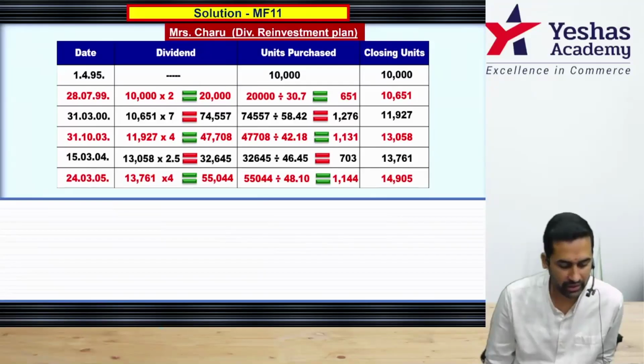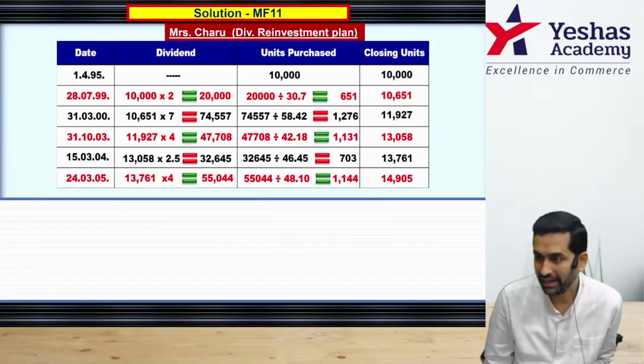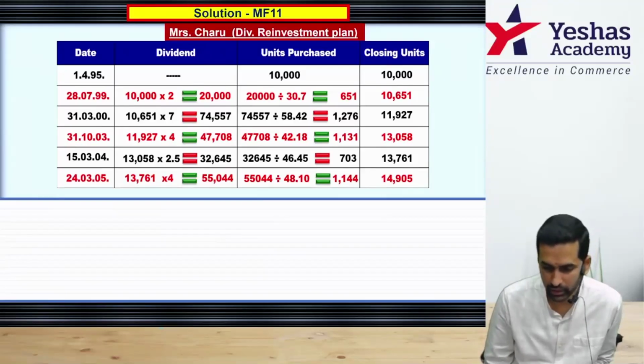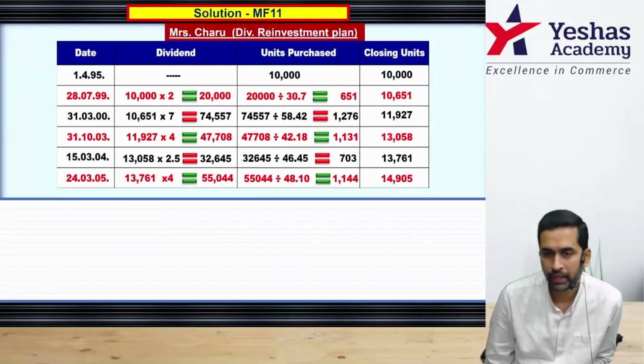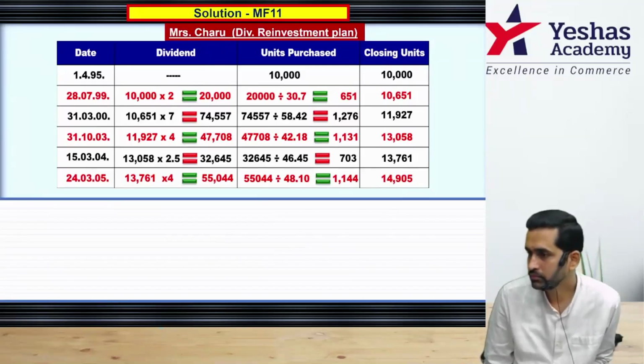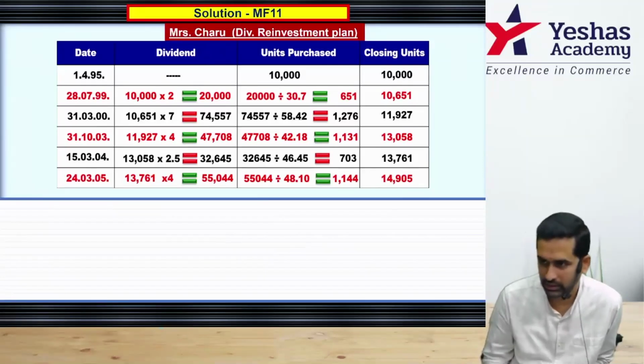And which NAV to take? You're working out under plan A. That means you have to go by 30.7 rupee, that day's NAV. That gives you, I think, rounded off number 651. If you want to write decimals, no problem.